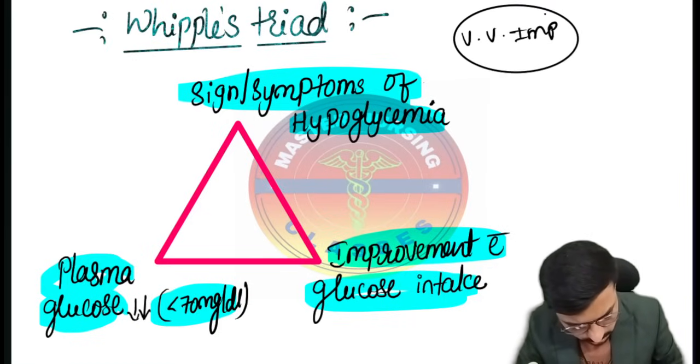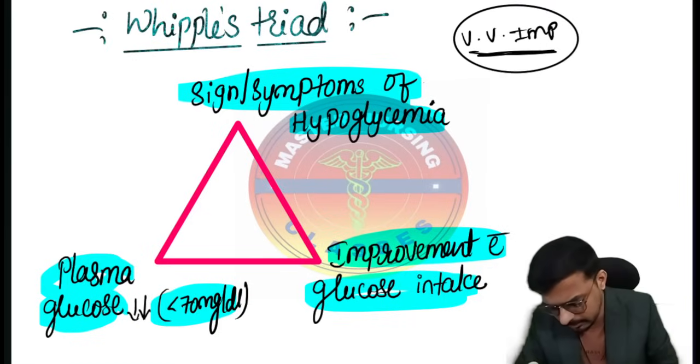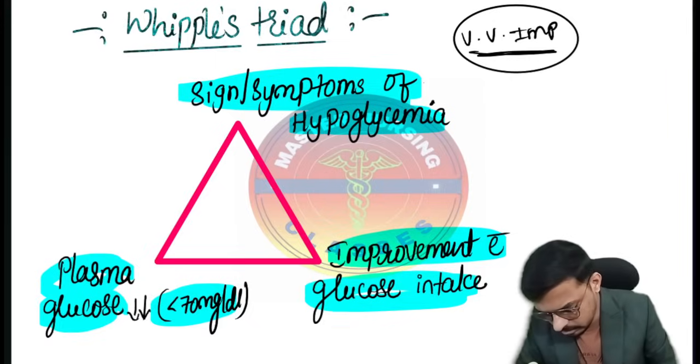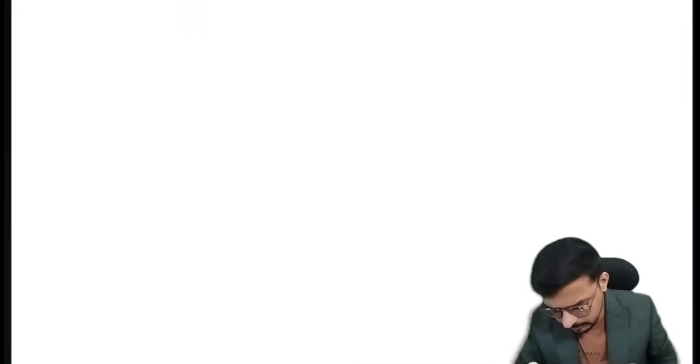Okay, so students, did you hear about the Whipple's procedure? Do you know what is Whipple's procedure? And where do we have to do the Whipple's procedure? Yes. So Whipple's procedure is the name of a surgery. That is entirely different from Whipple's triad. Whipple's triad we will see in case of insulinoma. But the Whipple's procedure is like this.